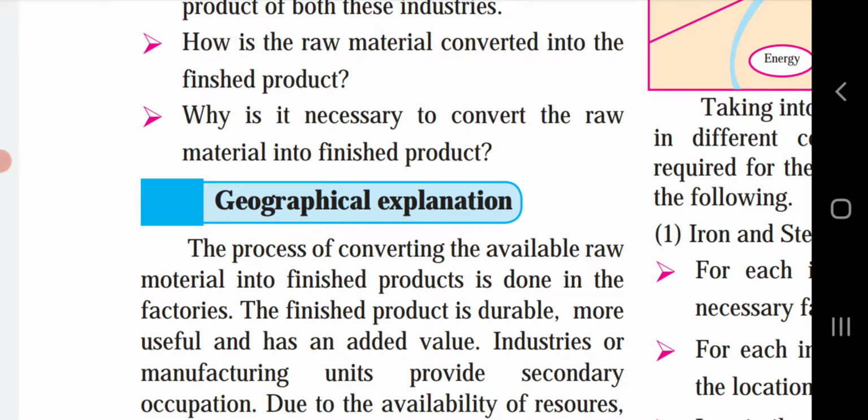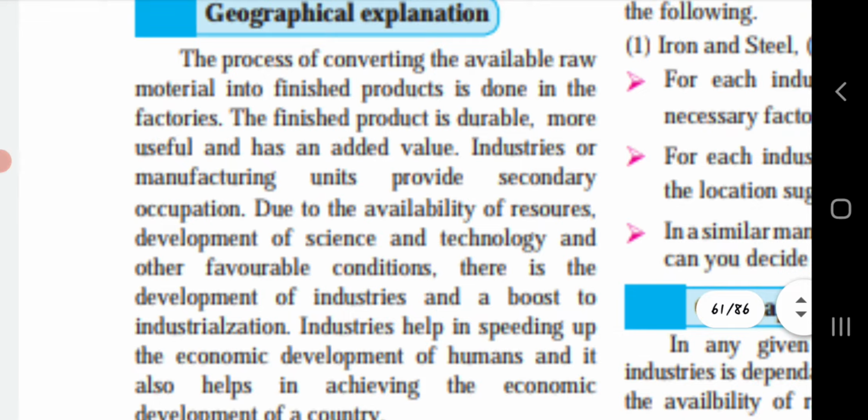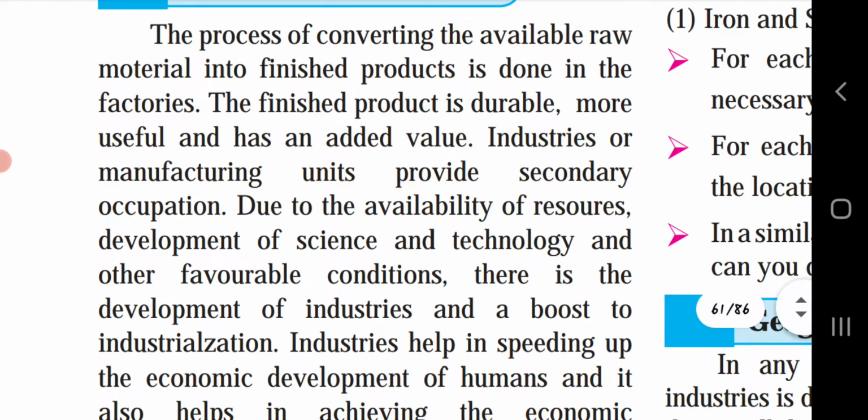Why is it necessary to convert the raw material into finished product? Because the finished product is useful and has an added value. So it is necessary to convert the raw material into a finished product. Let's see the geographical explanation. Whatever we have discussed is given here. The process of converting the available raw material into finished product is done in the factories. As I told you, the finished product is durable, more useful and has an added value.